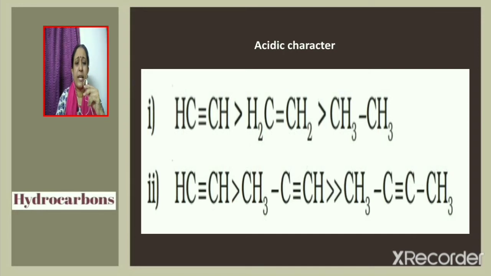Next, consider various alkynes: ethine, propyne and butyne. Acidic character varies in the order ethine greater than propyne greater than butyne.